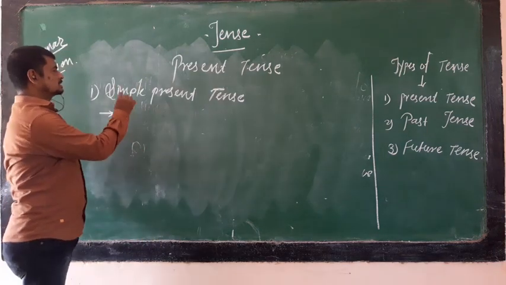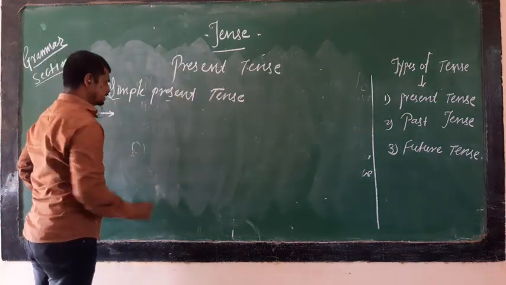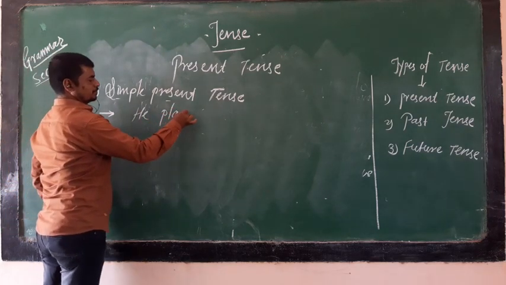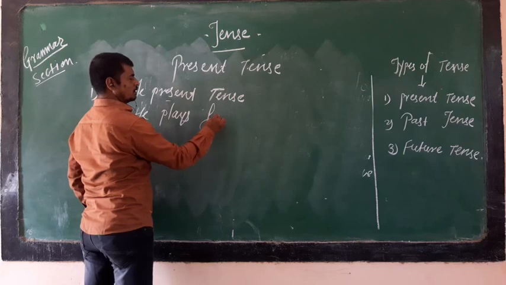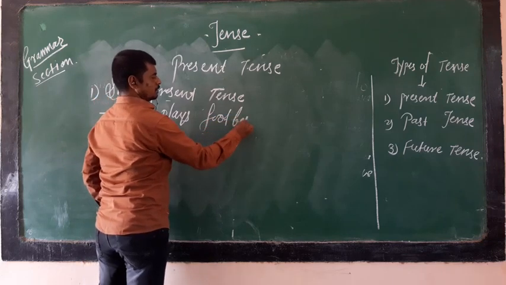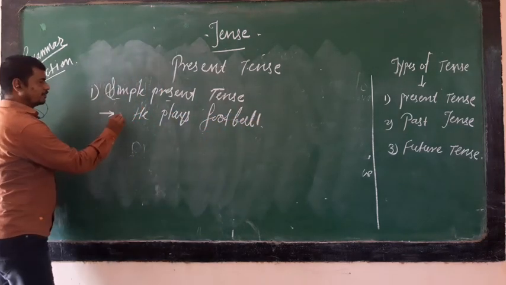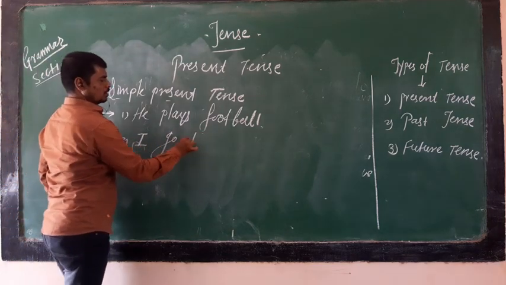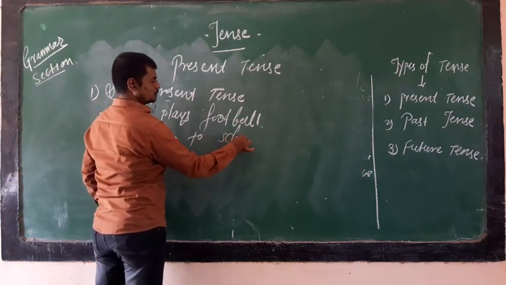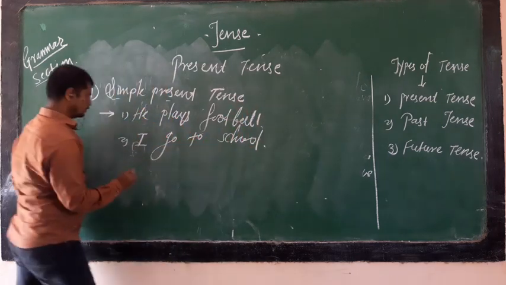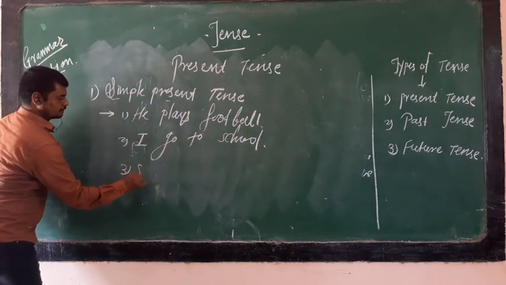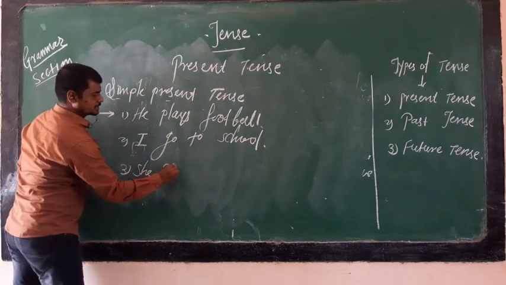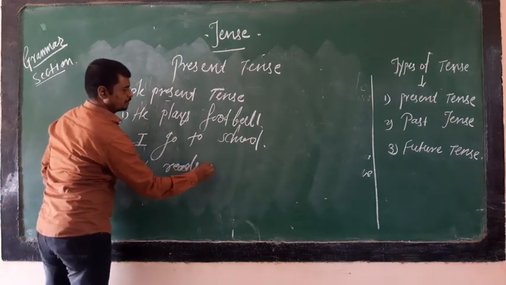The first sentence for the simple present tense: he plays football. Second one, I go to school. Third, she reads a book.